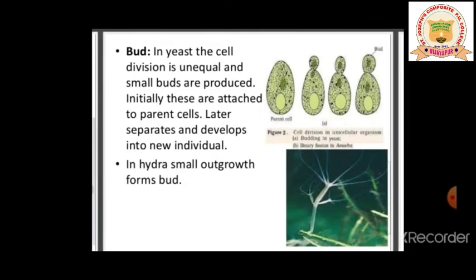Let me proceed with another reproductive structure which I have explained just now, that is bud. In yeast, the cell division is unequal and a small bud is produced initially. These are attached to a parent cell, later get separated and develop into a new individual. In hydra also you can see a small outgrowth, through which hydra reproduces. So bud or zoospores are the asexual reproductive structures.